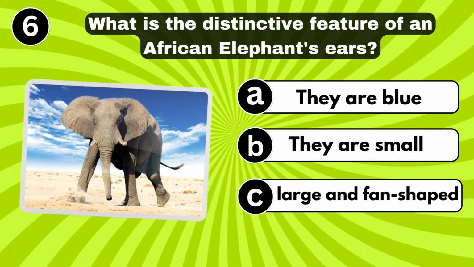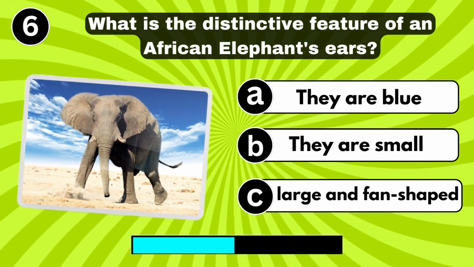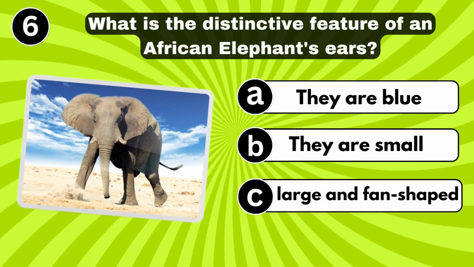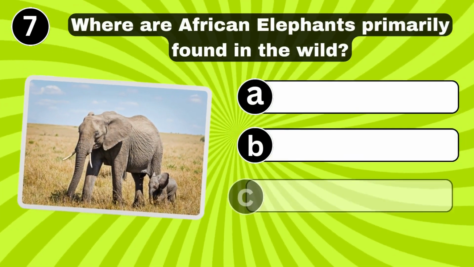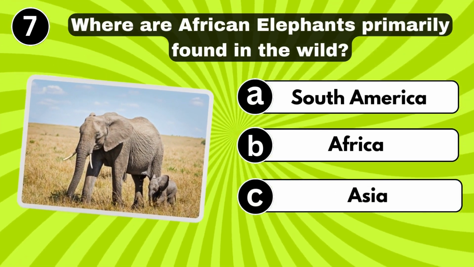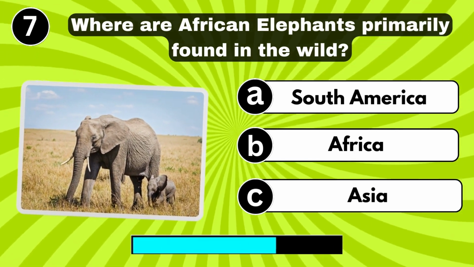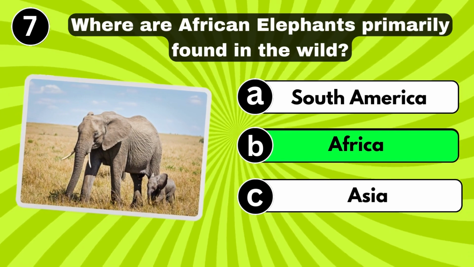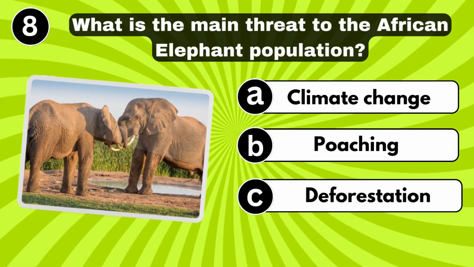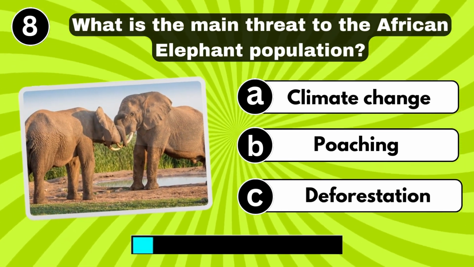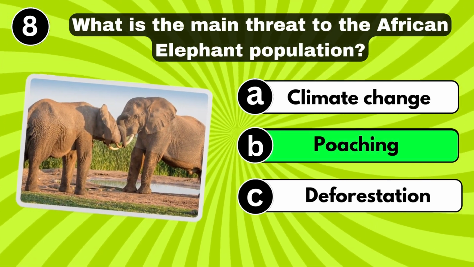What is the distinctive feature of an African elephant's ears? They are large and fan-shaped. Where are African elephants primarily found in the wild? Africa. What is the main threat to the African elephant population? Poaching.